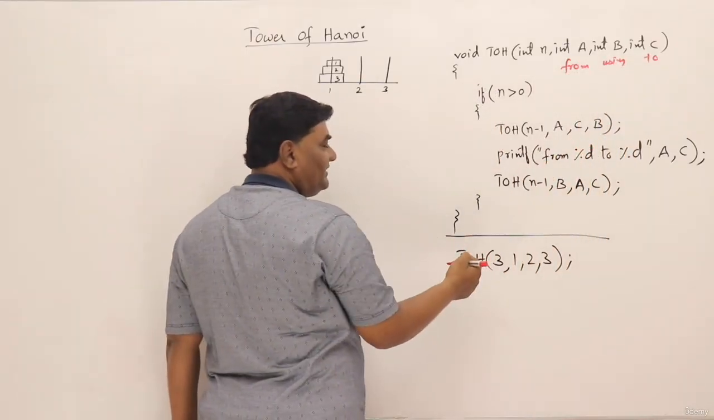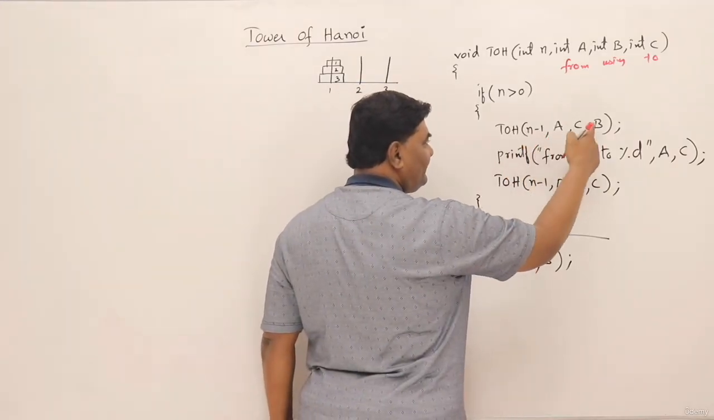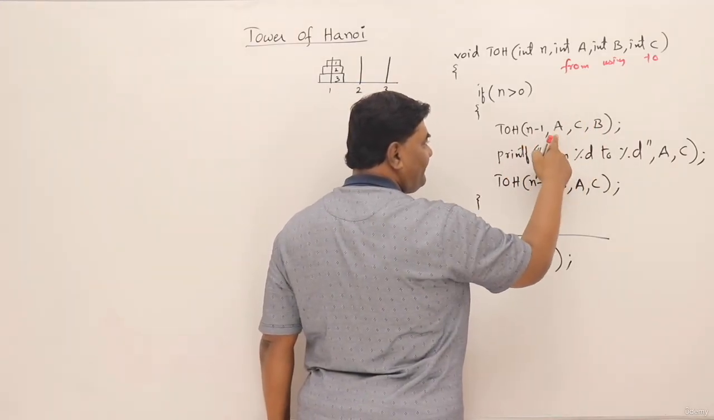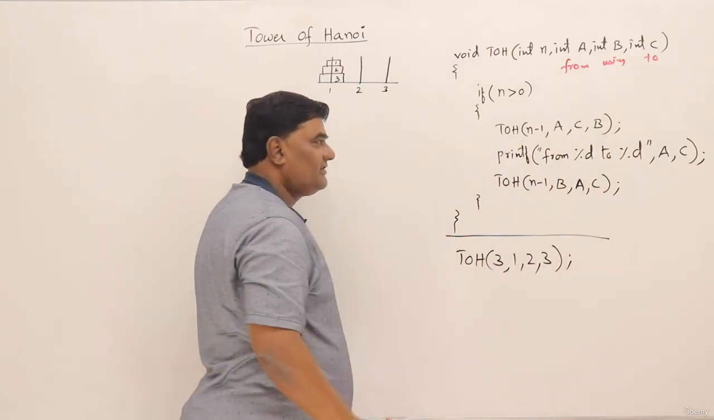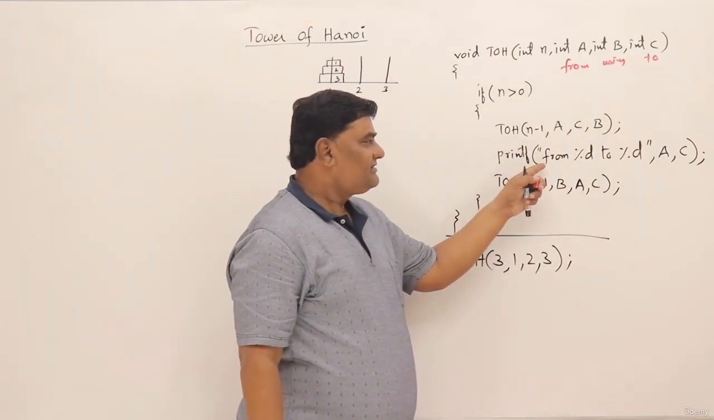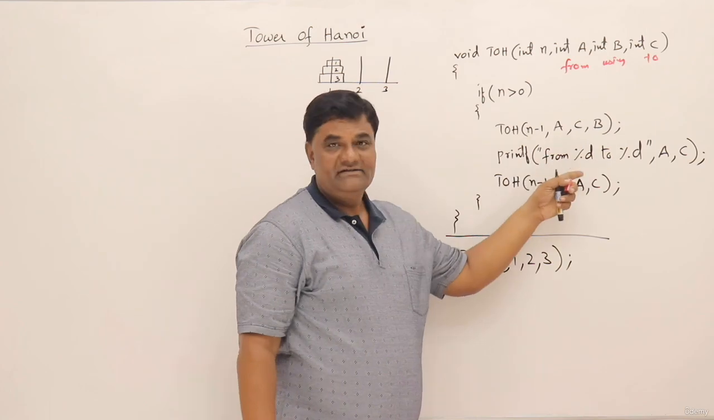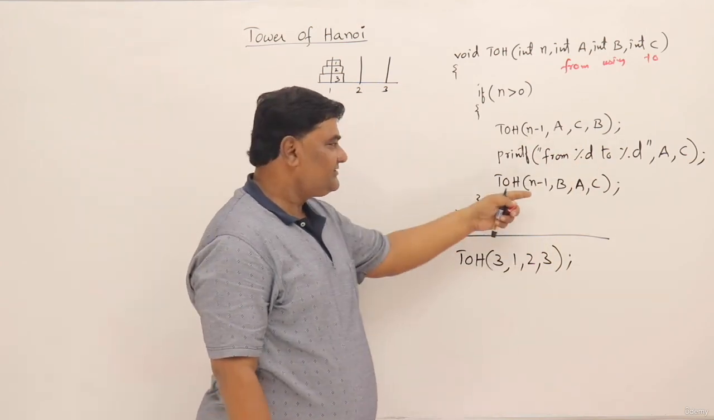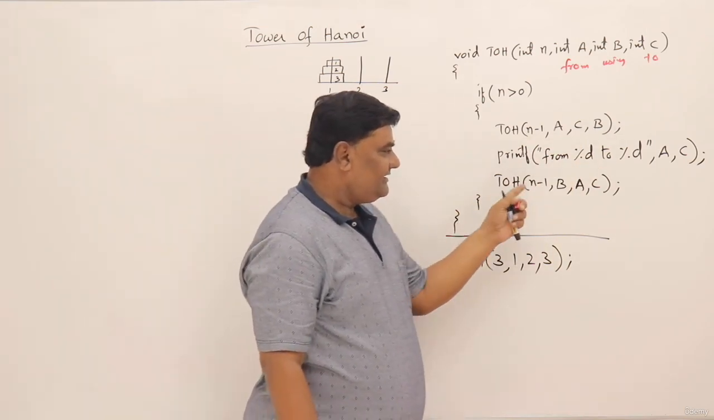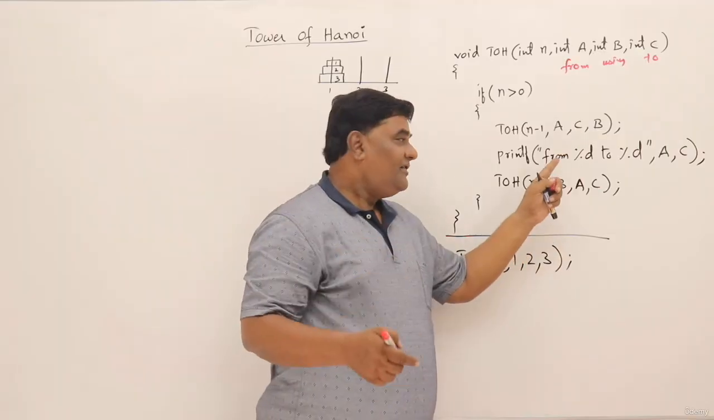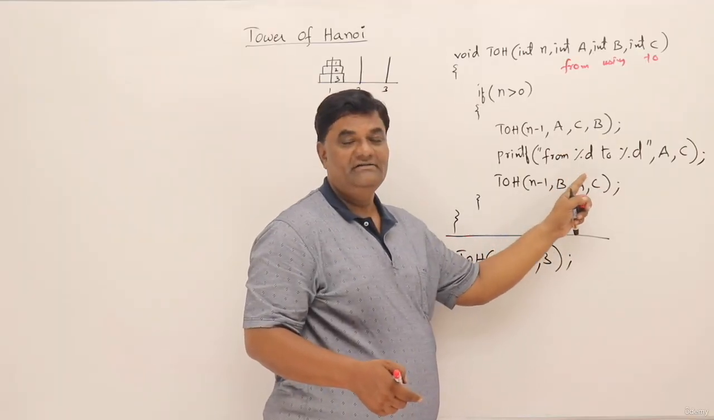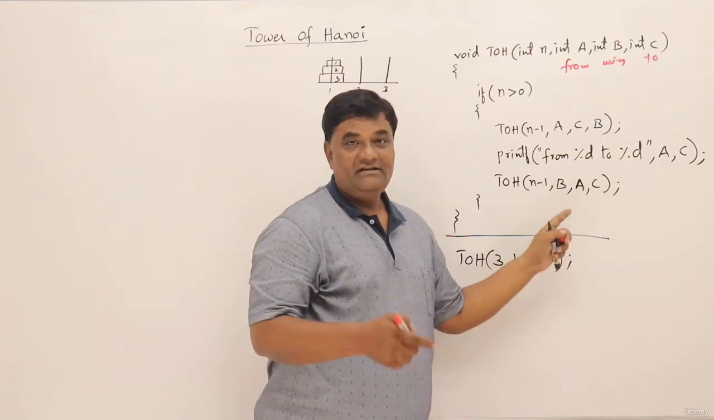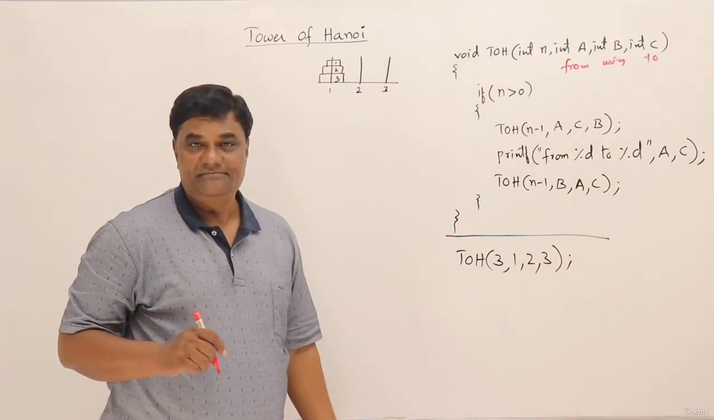Now in the first step we already saw that we will move n minus 1 disks from A to B. So the from tower is A, the to tower is B, and C is the using tower. Then move a disk from A to C. I wrote it like this because of lack of space. Then the next one, you have to move the n minus 1 disks which were kept in B from B to C. So the source is B and the destination is C, and A is the auxiliary tower.